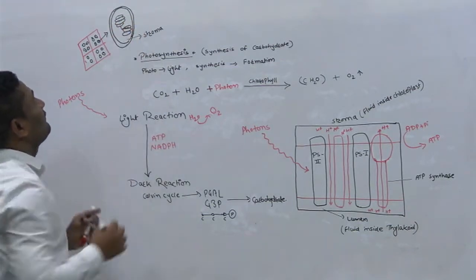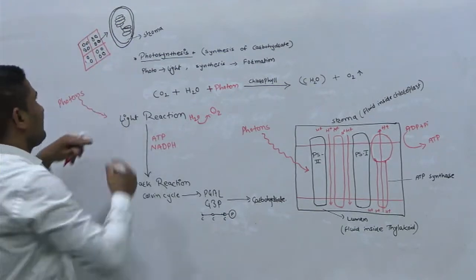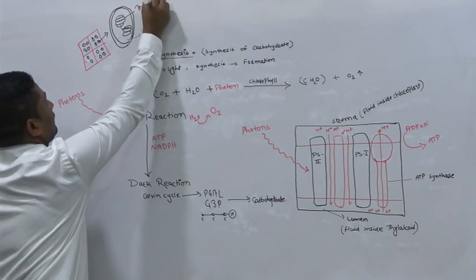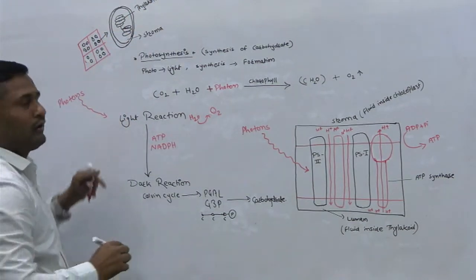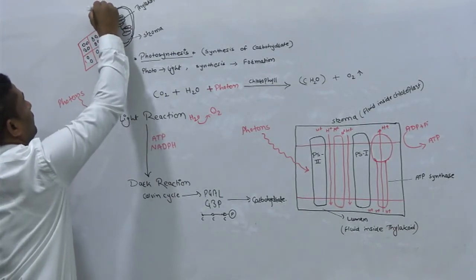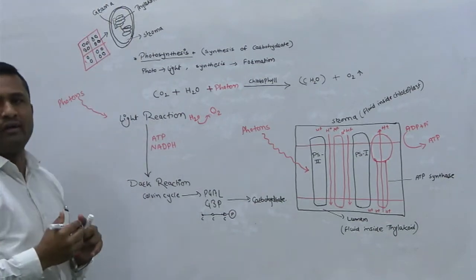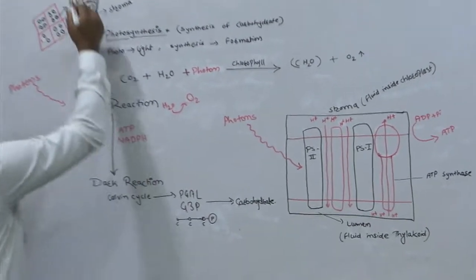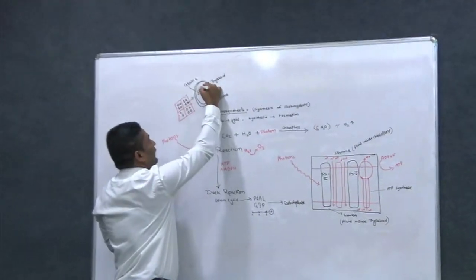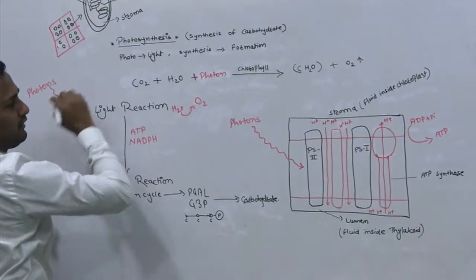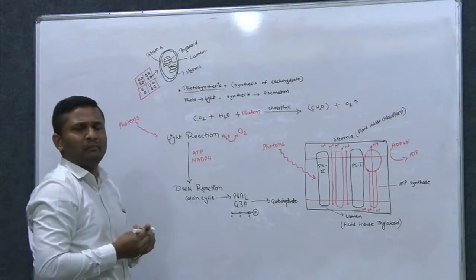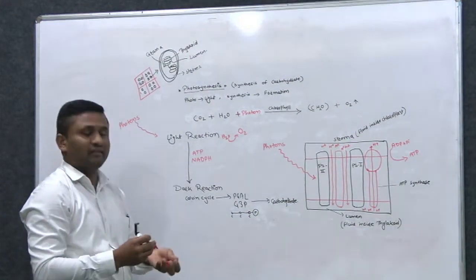So each individual stalk is called a thylakoid, and collectively we call them grana. Now the space inside this thylakoid is called the lumen. So this is very basic anatomy that we have learned in our 12th also, right?